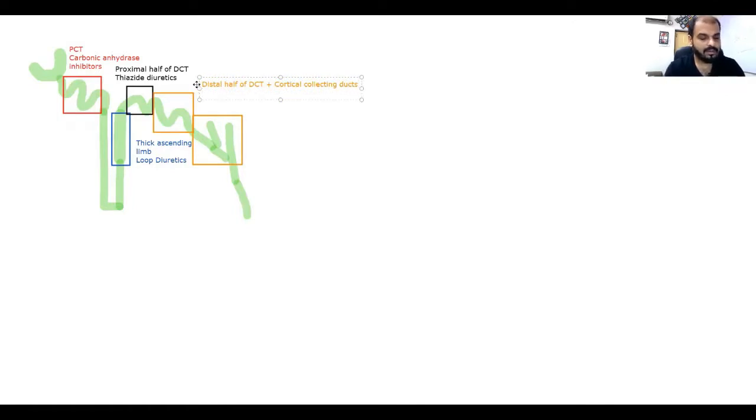Here acts the potassium sparing diuretics.